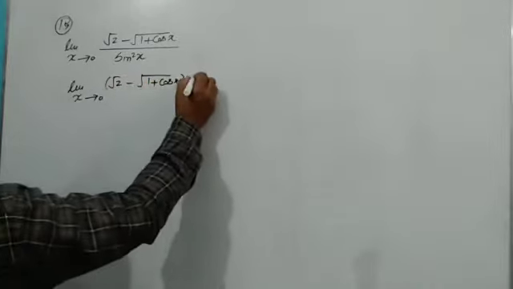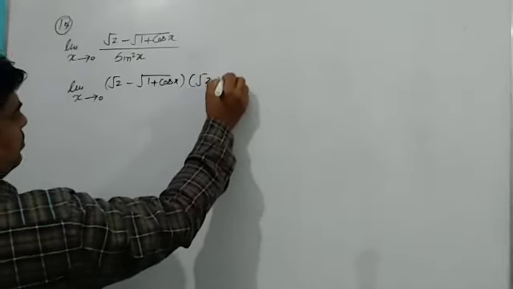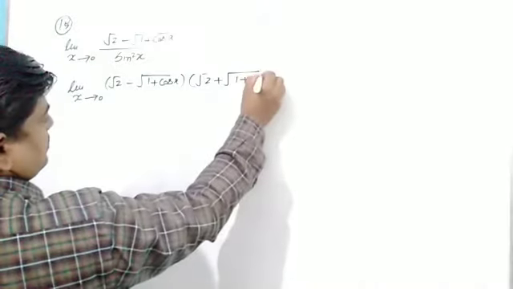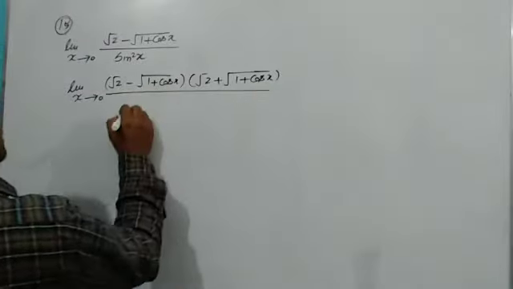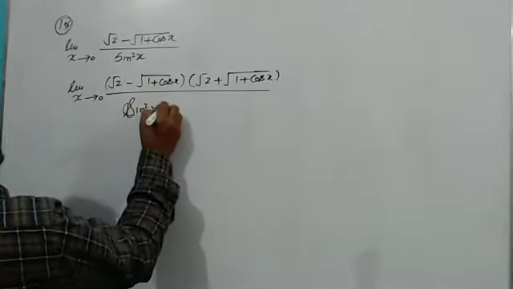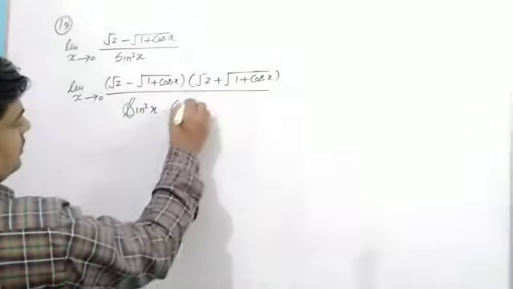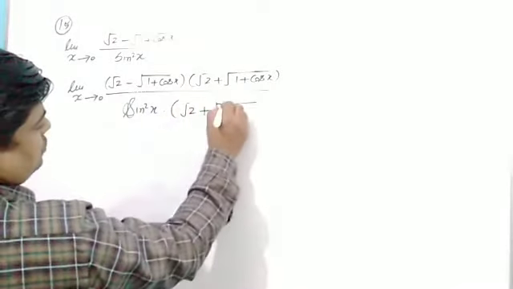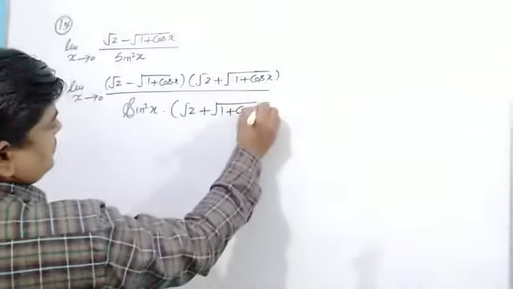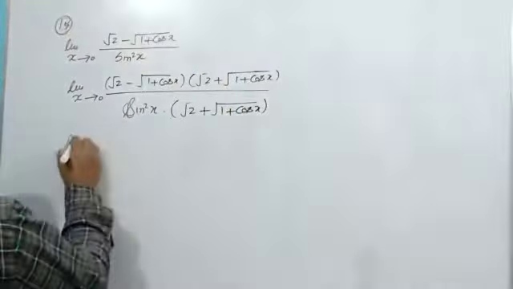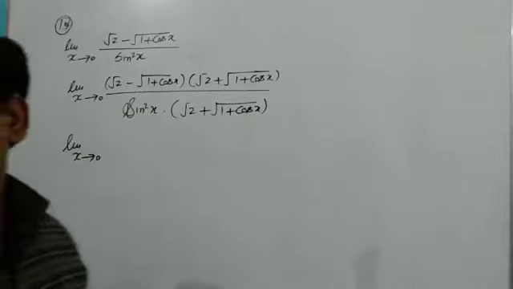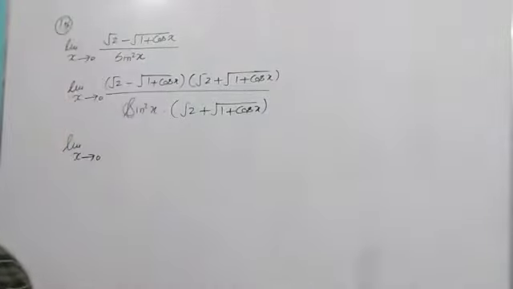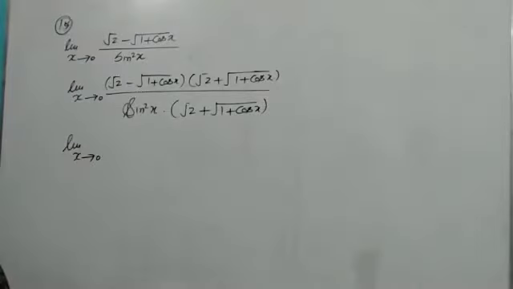When I rationalize, with x tends to 0, I can write it like that: under root 2 plus under root 1 plus cos x, whole upon sin square x, and under root 2 plus under root 1 plus cos x. Now in the numerator we have a minus b into a plus b, which can be written as a square minus b square.